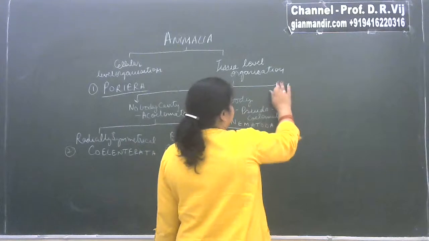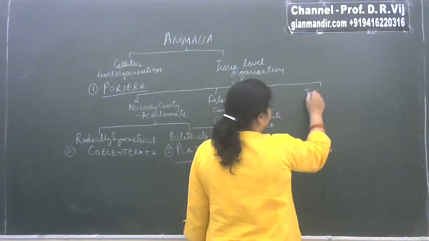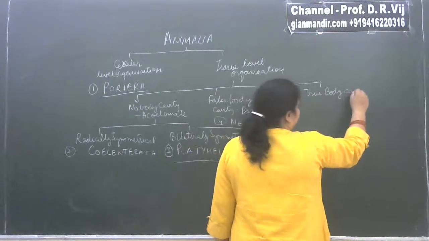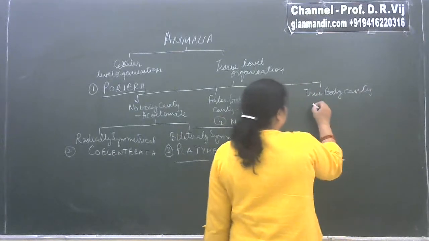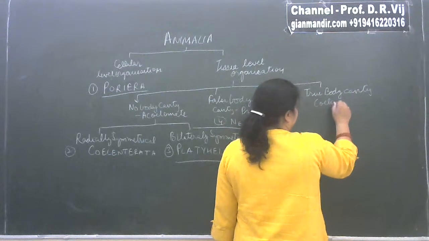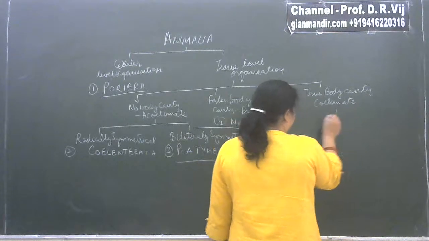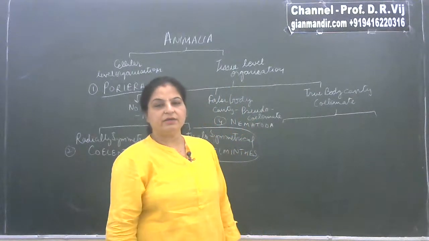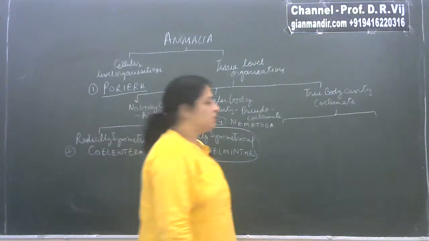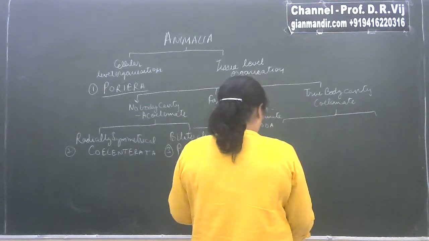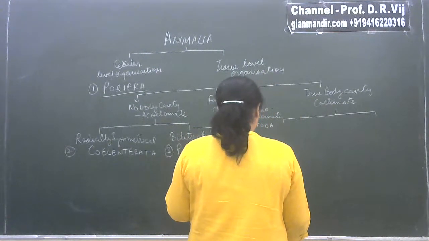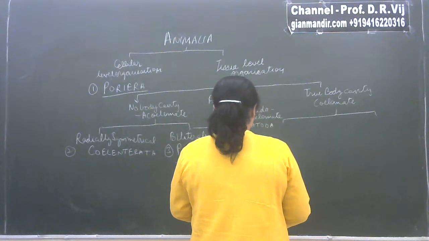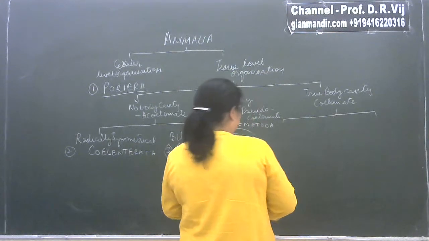And next are the organisms which have a true body cavity. If there is a true body cavity, these organisms are known as coelomate. And now they are further divided into two categories on the basis of how their body cavity has developed. On the basis of development of the body cavity, in one case the body cavity has derived from mesodermal cells formed from a single cell.